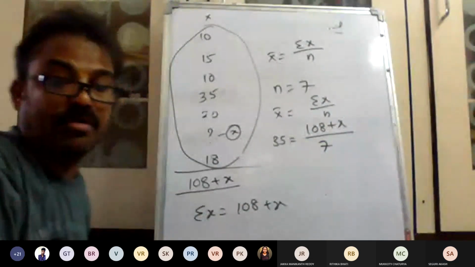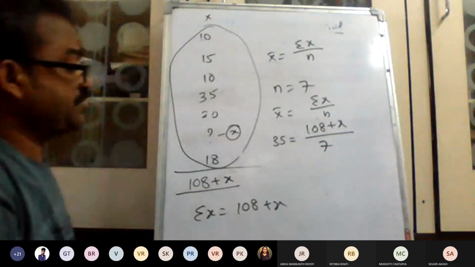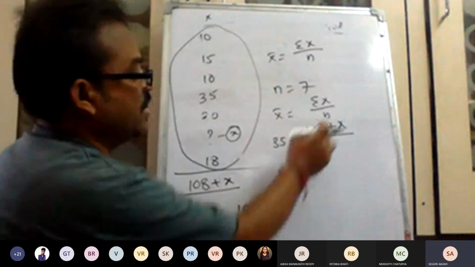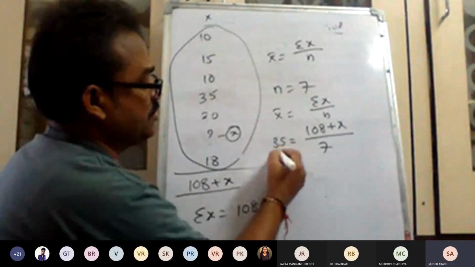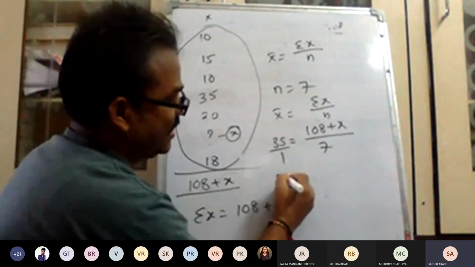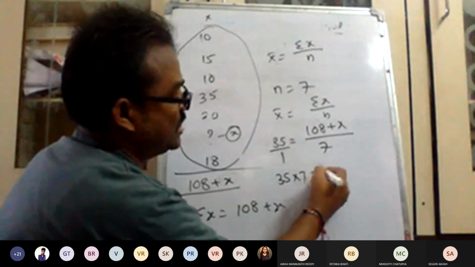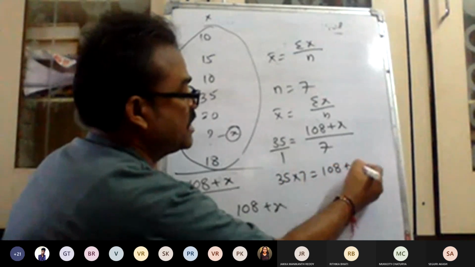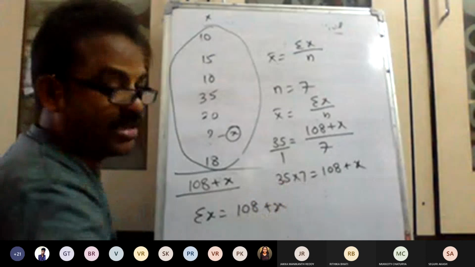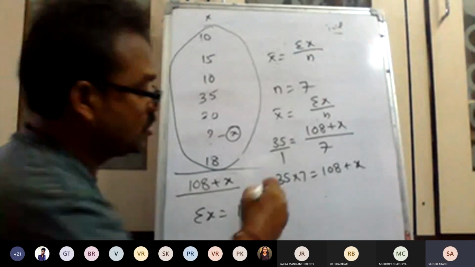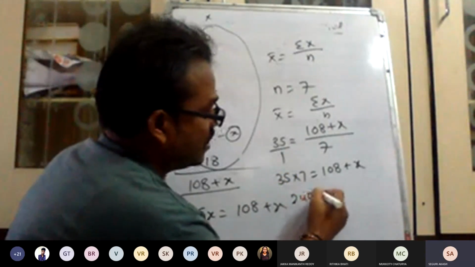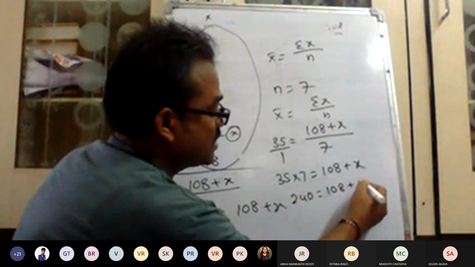Very, very important, probability. Now, finding the value of x. So 35 into 7 is equal to 108 plus x. 35 into 7 is 245. So 245 is equal to 108 plus x.